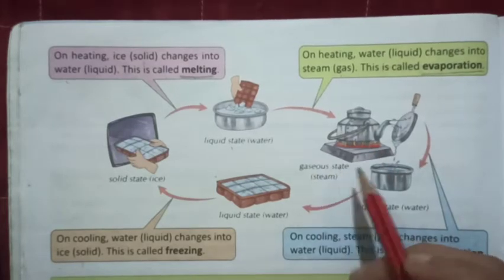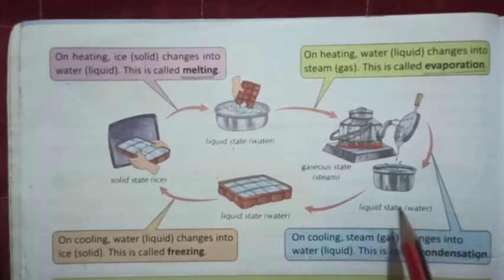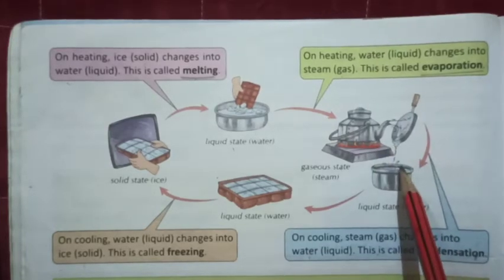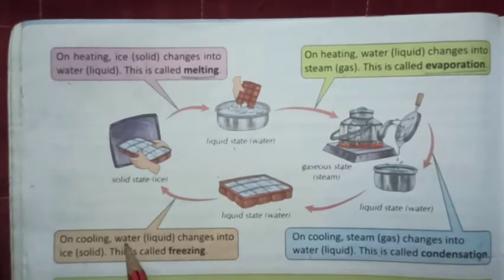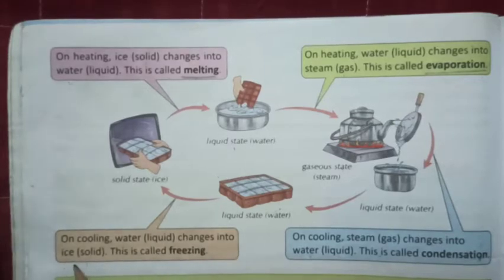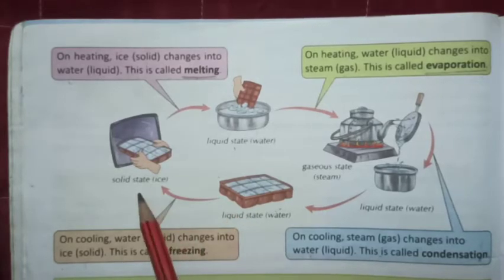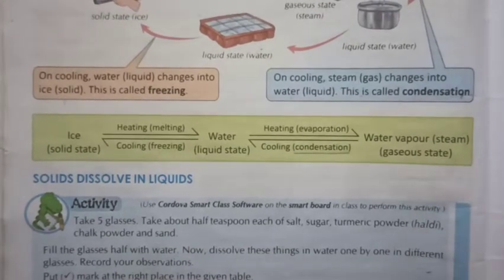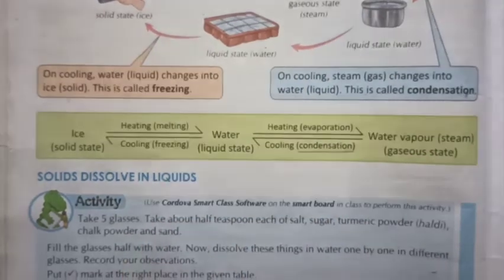So the water in the liquid state is heated and it gets converted into steam, that is the gaseous state. On cooling, steam changes into water. This is called condensation. So when the steam which is in the gaseous state is cooled down, it again becomes water which is a liquid state. On cooling water, liquid changes into ice. This is called freezing. So when the water is allowed to cool, it again changes into ice which is a solid form of state. You can see here in this green box, this same procedure is explained here.